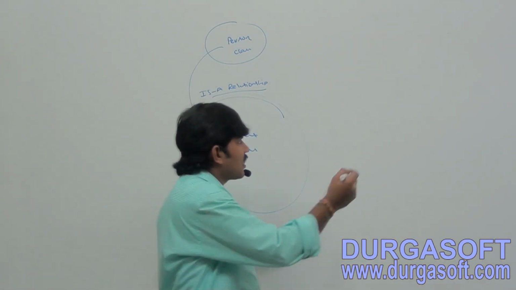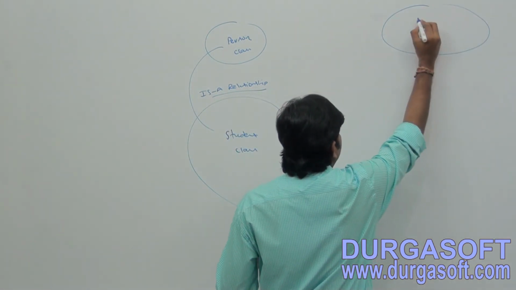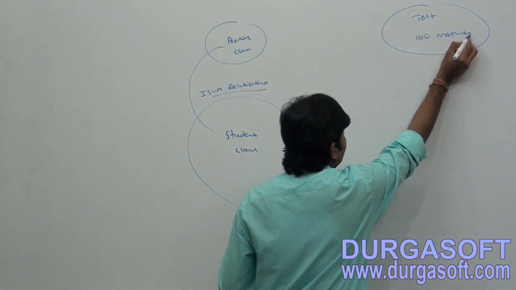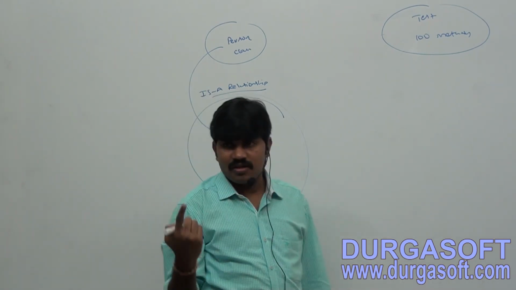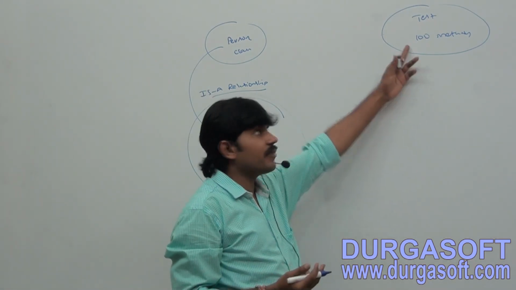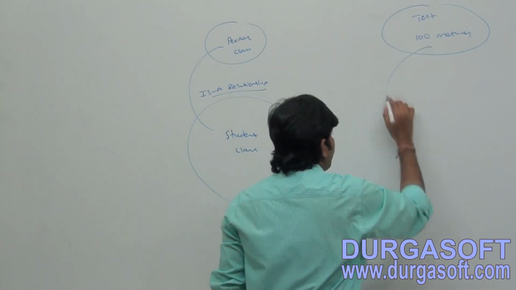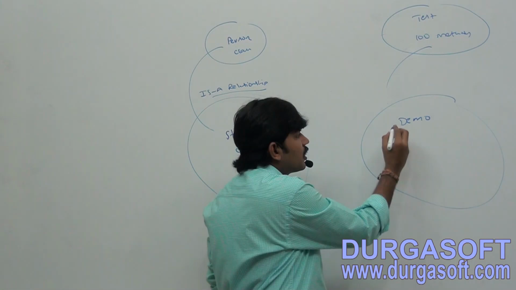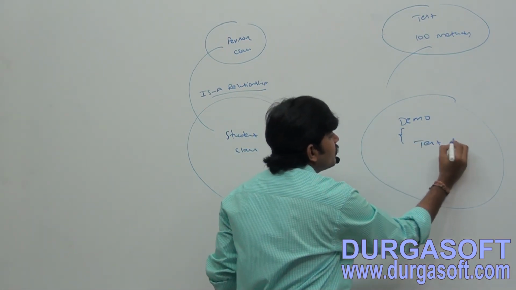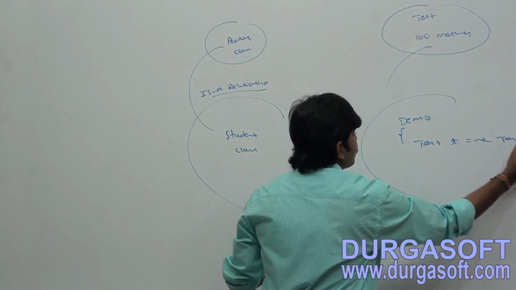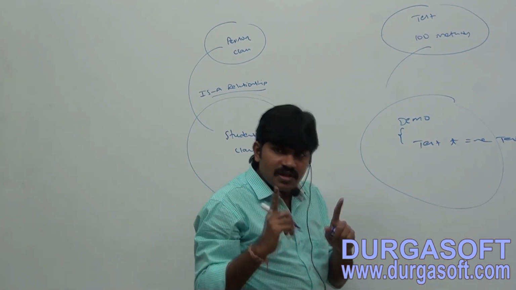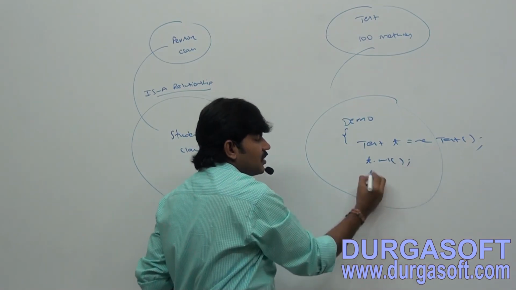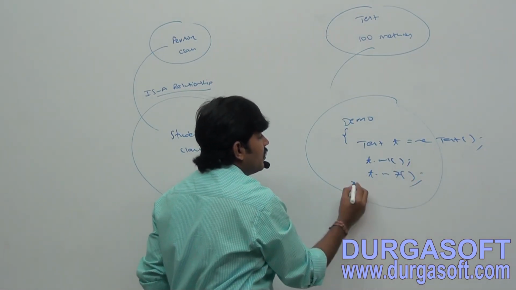Sir, I may not need total functionality. Suppose some class, a test class, is there. The test class contains 100 methods. Sir, I may require 1 method or 2 methods based on my requirement. I may not require 100 methods. Then what I will do in my demo class is create a test object: Tester t = new Tester, and whatever methods I require, t.m1 if m1 is required, t.m7 if m7 is required, that's all.